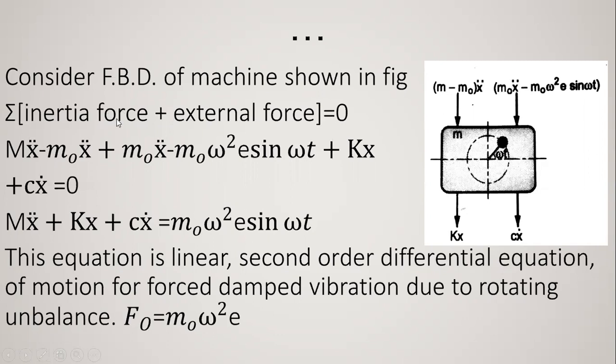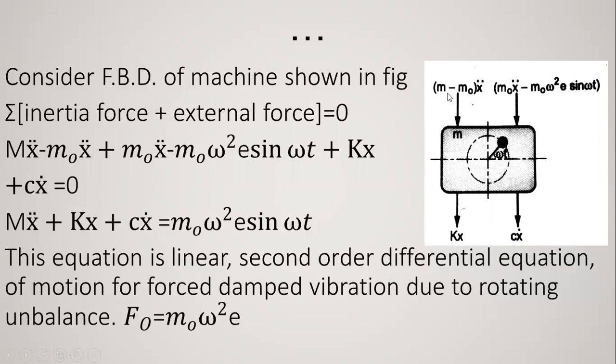So the inertia forces are the two forces, m minus m0 times x double dot plus m0 x double dot minus m0 omega square e sin omega t, plus kx plus c x dot, is equal to 0. Now if we open this bracket, we have m x double dot minus m0 x double dot plus m0 x double dot minus m0 omega square e sin omega t plus kx plus c x dot equal to 0.